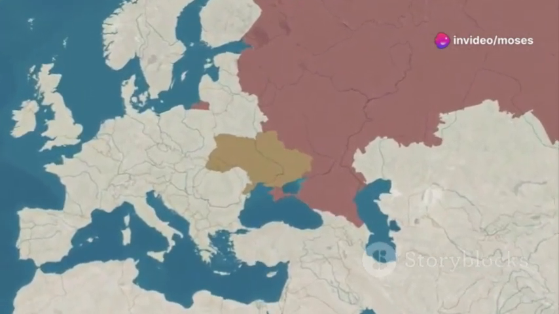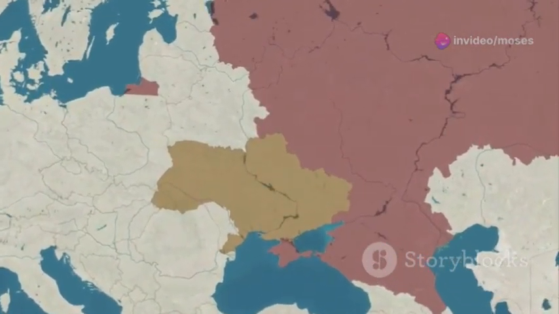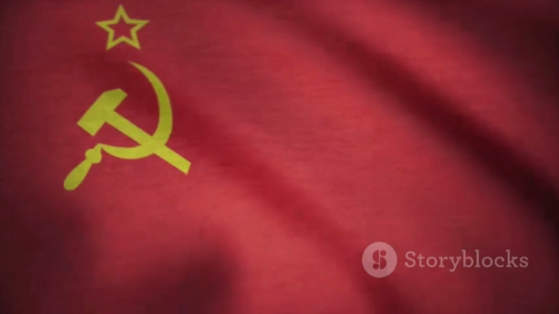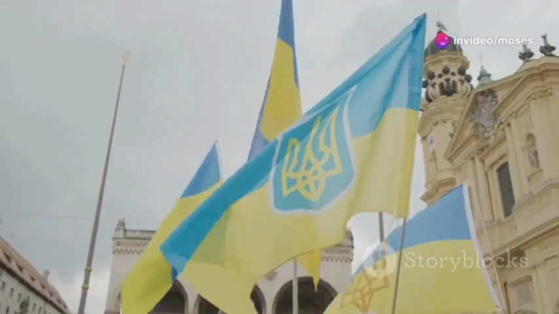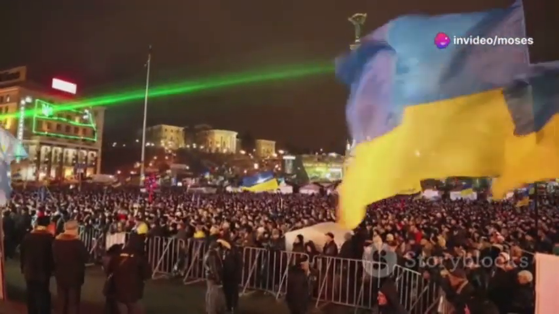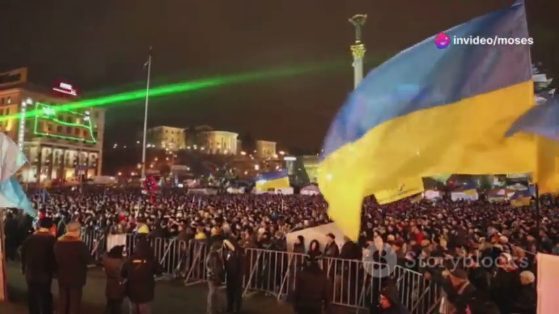Ukraine was once part of the Soviet Union, a vast empire controlled by Moscow. But in 1991, the Soviet Union collapsed, and Ukraine declared its independence, marking a new chapter for the country. After independence, Ukraine faced challenges in defining its identity. Should it align with the West or continue to have close ties with Russia?